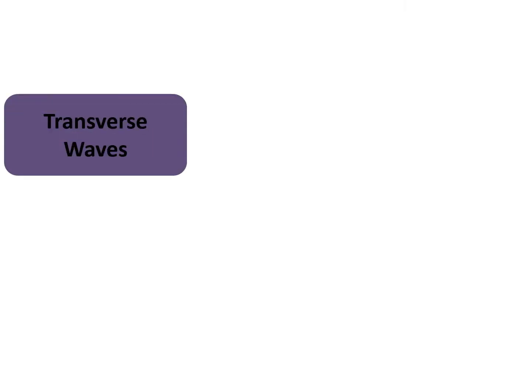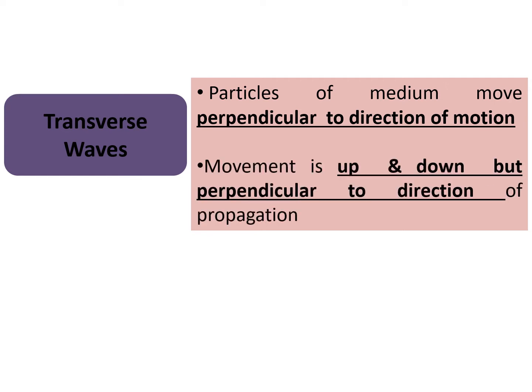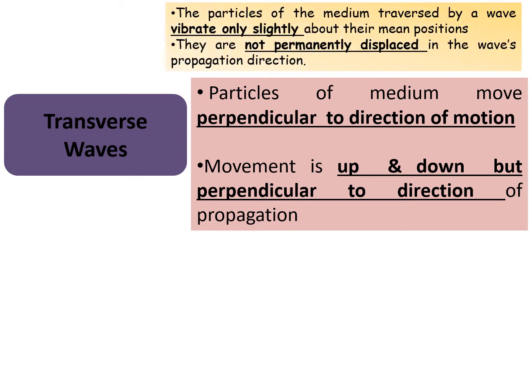Now what are transverse waves? Whenever we have a transverse wave, the particles of the medium move perpendicular to the direction of motion, or we say the movement is up and down, perpendicular to the direction of propagation. Once again, earlier, if the wave was traveling in this direction, particles were moving to and fro.